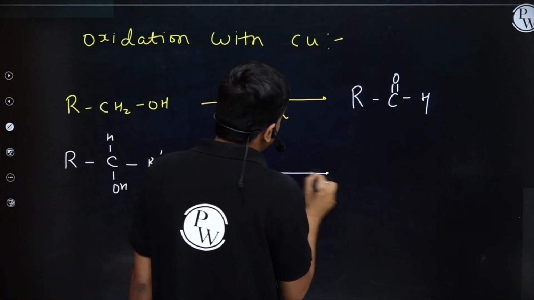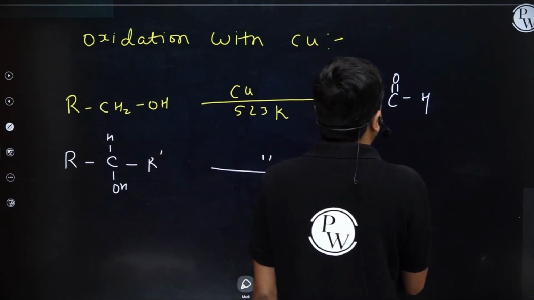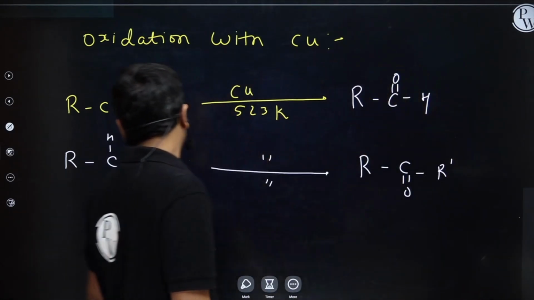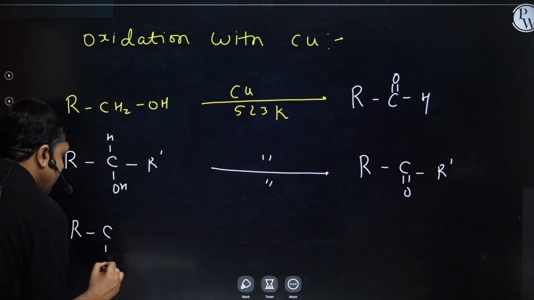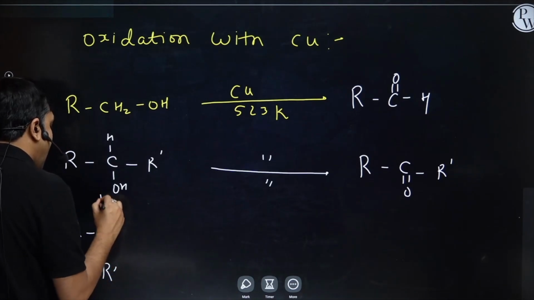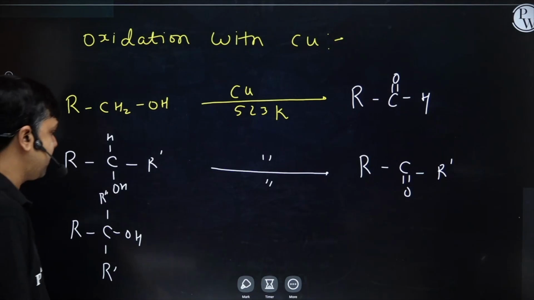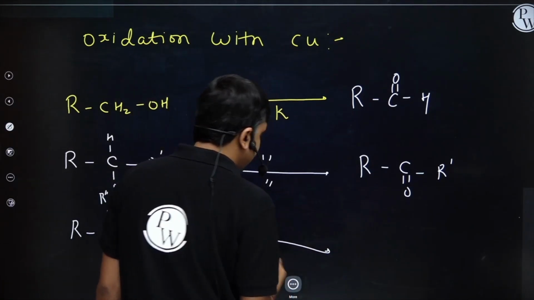With the same reagent, copper at 523 Kelvin, I am going to get R-C=O-R'. Now, I have a 3-degree alcohol, R-C(R')(R'')-OH. Is it a 3-degree? Definitely yes. And now it's treated with copper at 523.